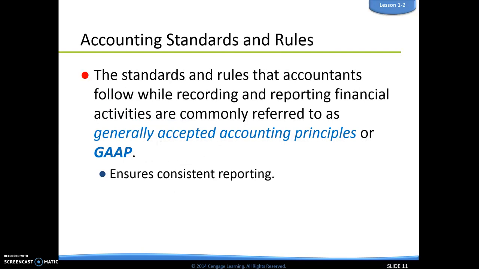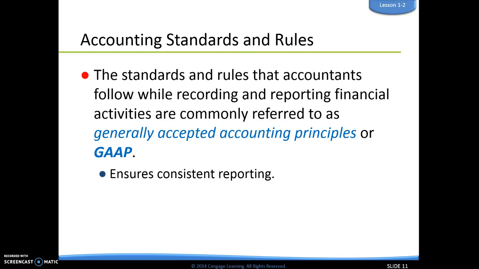So when it comes to accounting, we have something referred to as GAAP, or generally accepted accounting principles. Those are standards and rules that all accountants follow regarding recording and reporting of our financial activities.